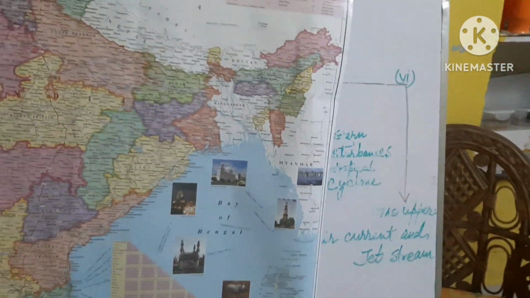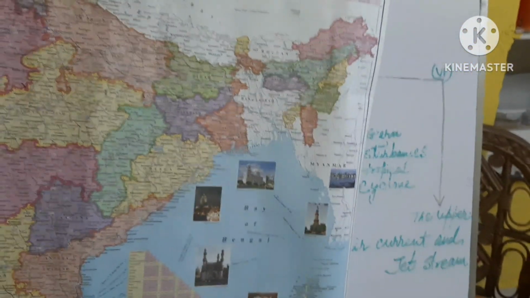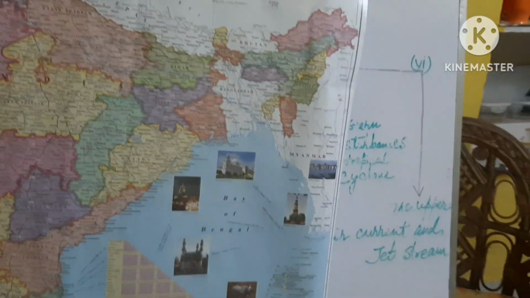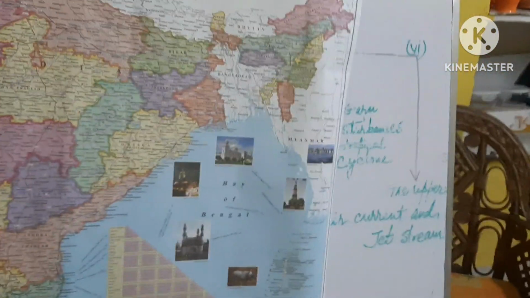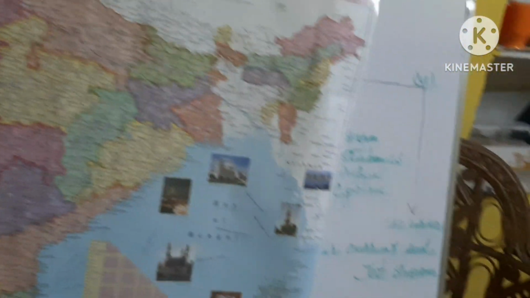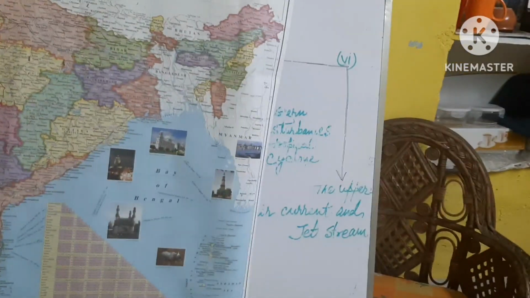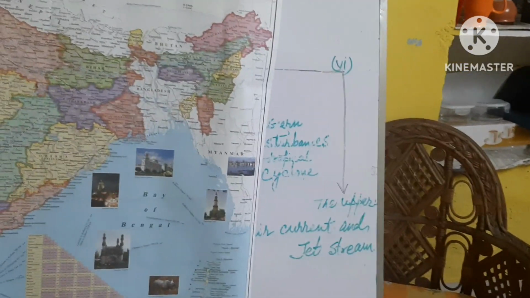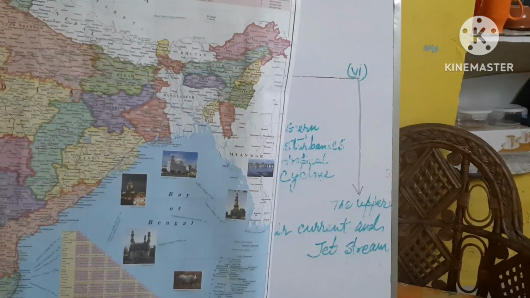So 0 to 18 kilometers is the range where you can see the total weather phenomena.